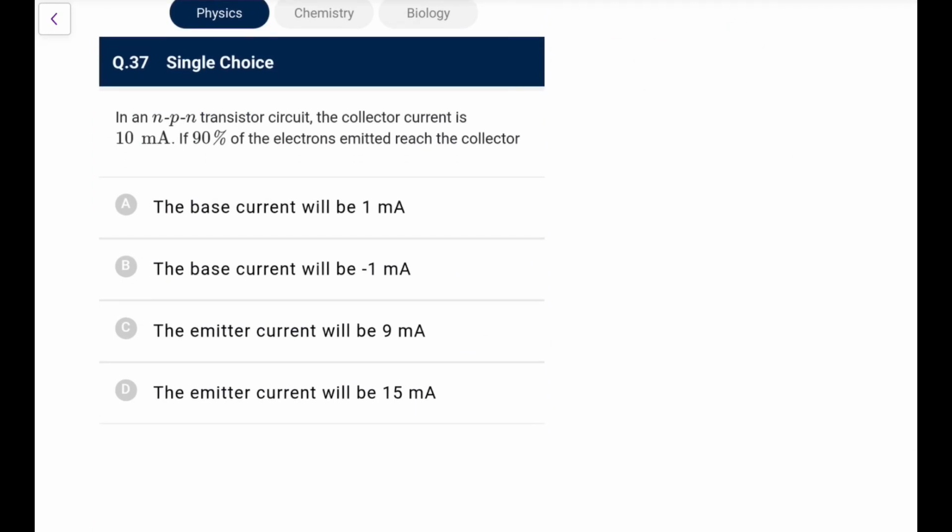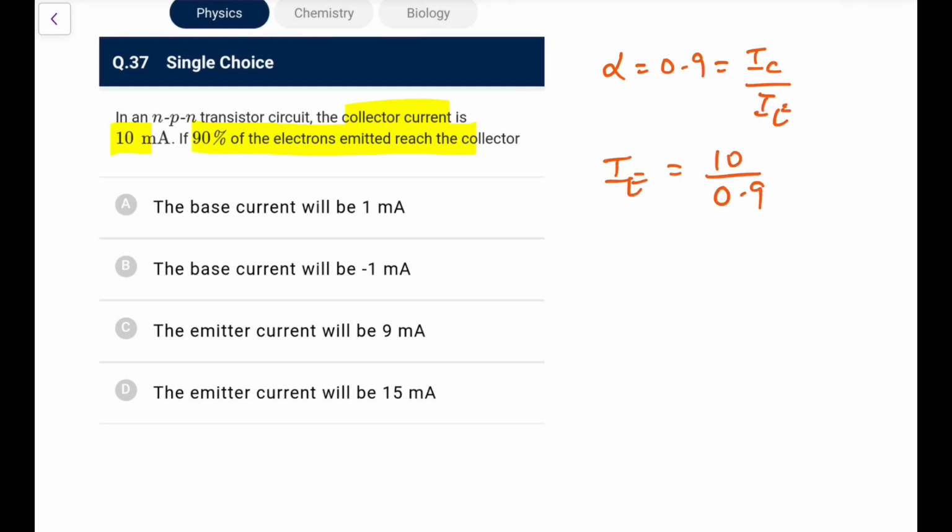In an NPN transistor circuit, collector current is 10 if 90% of the electrons emitted reach the collector. So alpha is 0.9, that is IC upon IE. So IE will come out as 10 upon 0.9, so that would be greater than 10 milliampere. So emitter current is not 9, it is not 15.